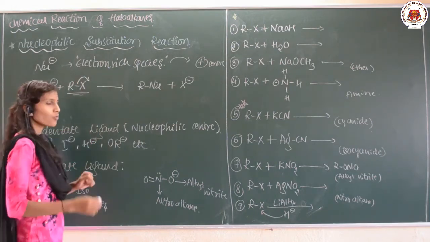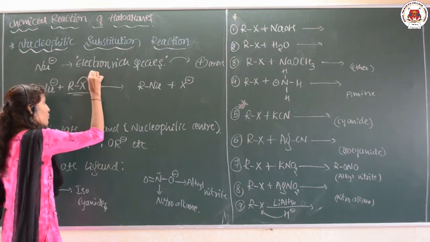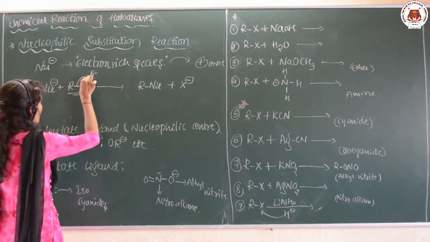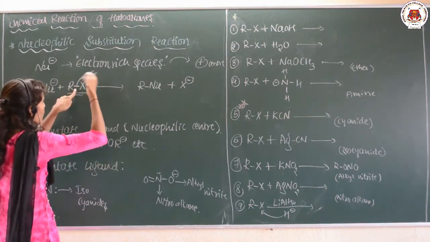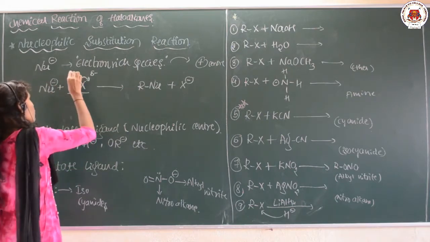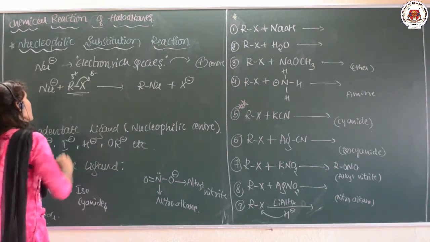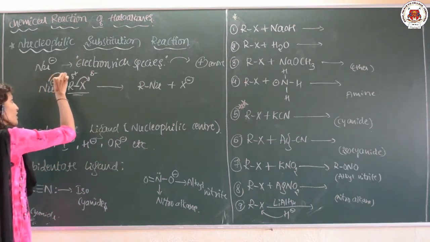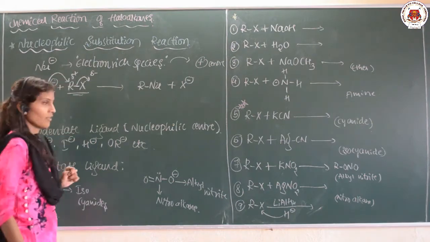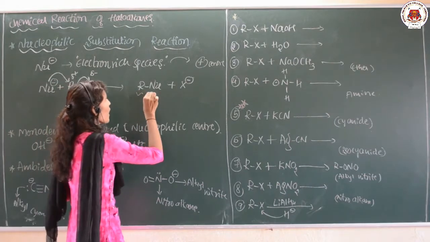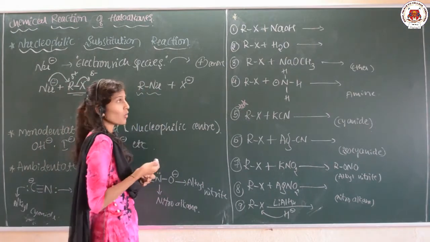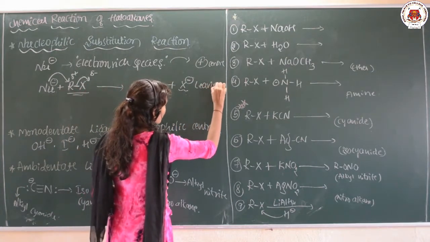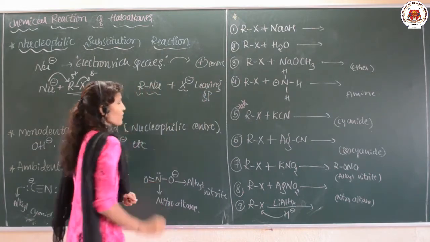As we said, in haloalkanes the X has more electronegativity, that is, it has the capacity to drag the electrons towards itself, so that it generates a delta negative charge. As it drags the bond electrons towards itself and gets the negative charge, R will definitely become the positive center, that is delta plus, so that our nucleophile can attack on the R. So, there is a bond formation between the R and nucleophile, that is the alkyl group and nucleophile. X is the halide, which is also called the leaving group.